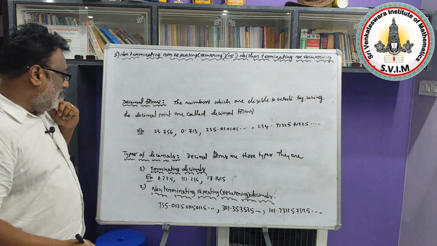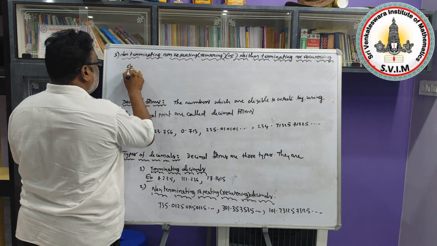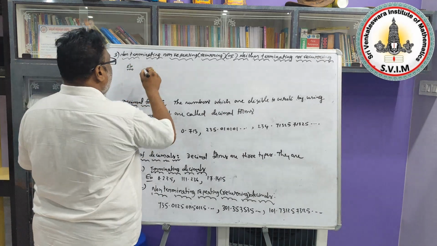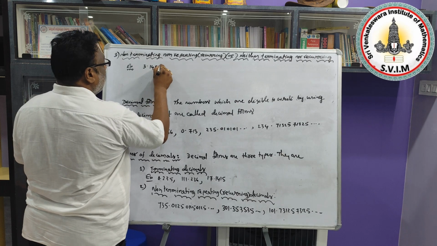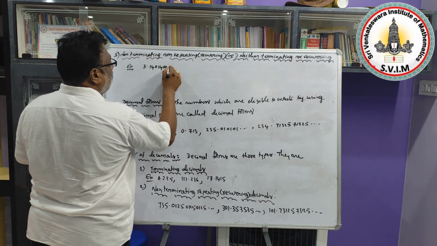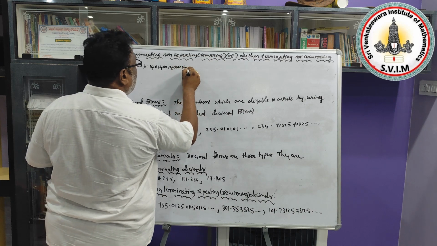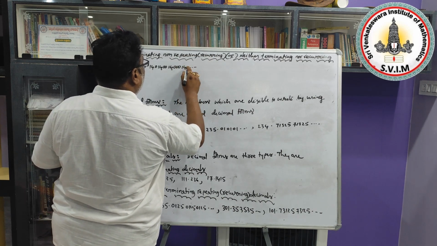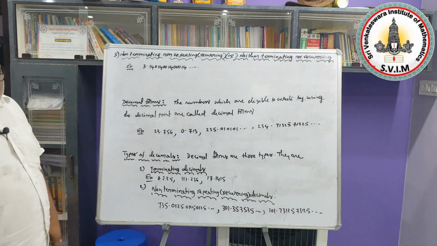Listen to me, I am giving some examples for this type. These are 3.14014000, 14000 and so on, with no repeating pattern. This is one example for this type.